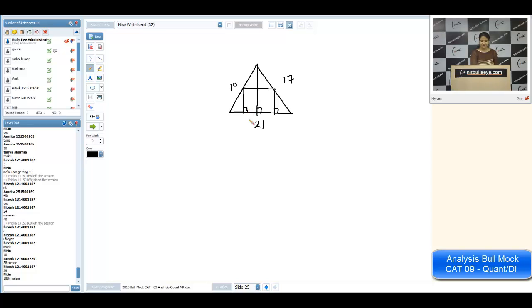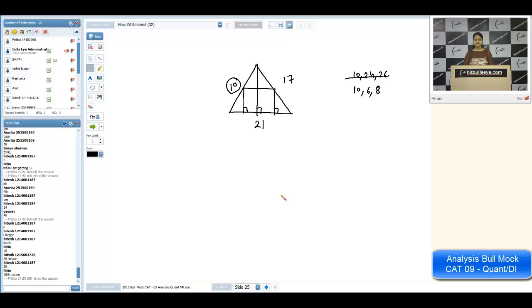I always try to use Pythagorean triplets. As you can see, 10 here. With 10, we have two Pythagorean triplets: 10, 24, 26 or 10, 6, 8. Of course, you cannot use 10, 24, 26 since the longest side is 21 only. Okay, so I can use 10, 6, 8. Once again, I'm using this 17. With 17, I have only one Pythagorean triplet, that is 8, 15 and 17.